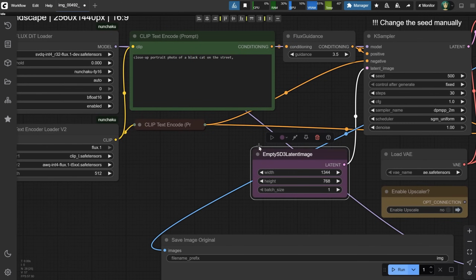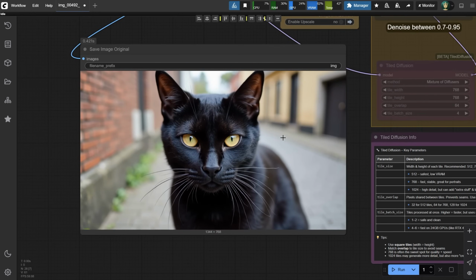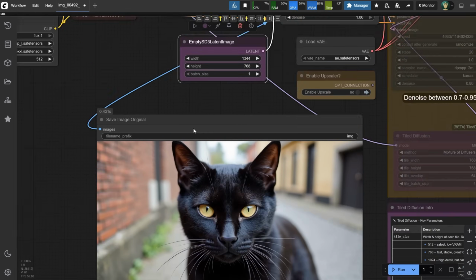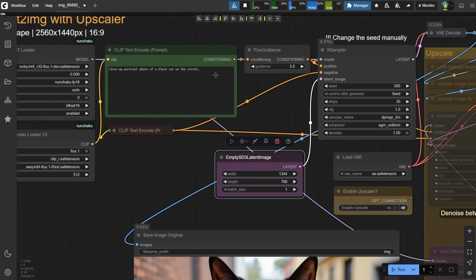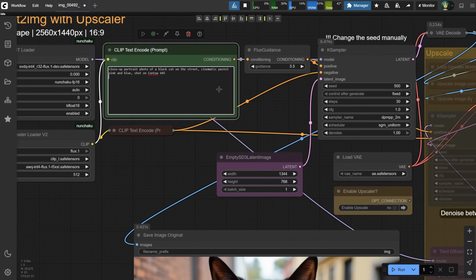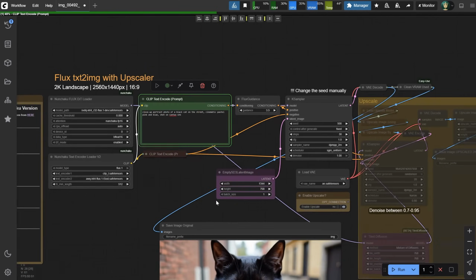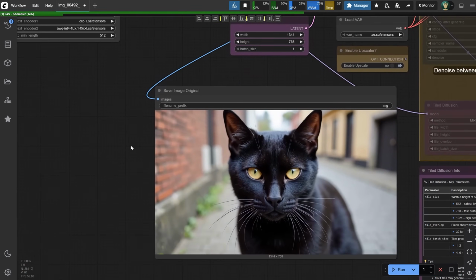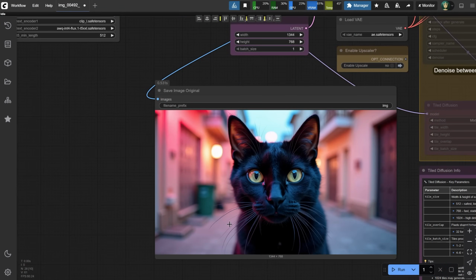I run this workflow, I get a simple photo of the cat, something like this, nothing special. But how can we make it more cinematic? For that, we need to improve our prompt engineering. If I add words like cinematic, play with the lighting and color, and include the camera that was used to take the image, and if I use the same seed, you can see how it changes from this to this, much more interesting and cinematic.